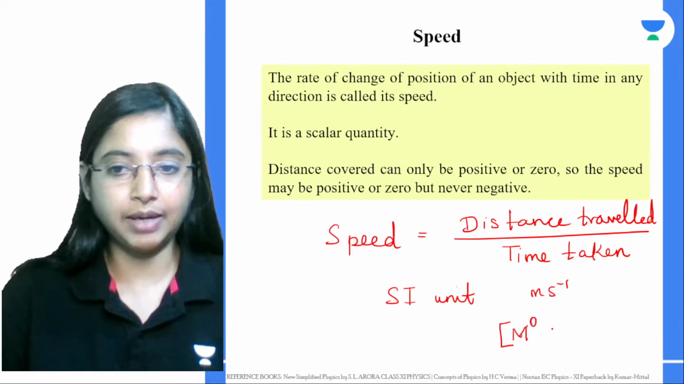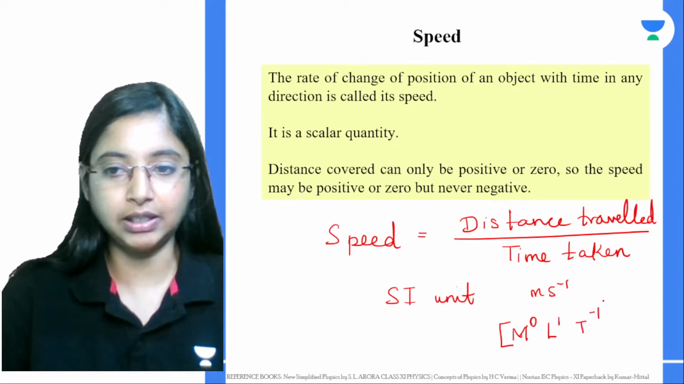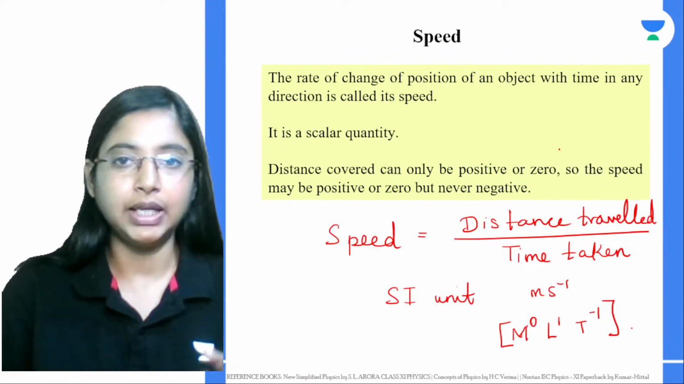Mass is not there, so M⁰, length is 1, and time is inverse, T⁻¹. That's the dimension formula of speed.